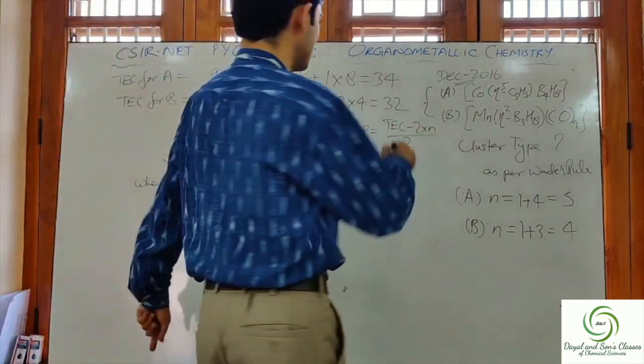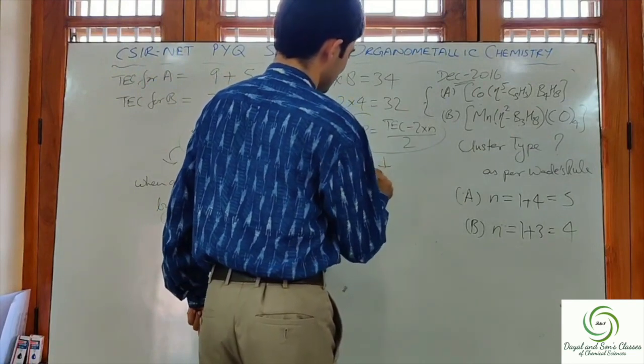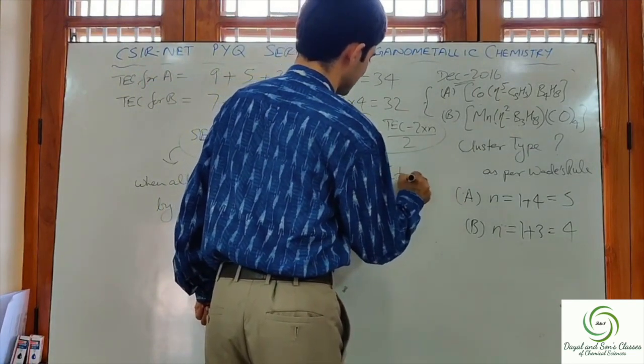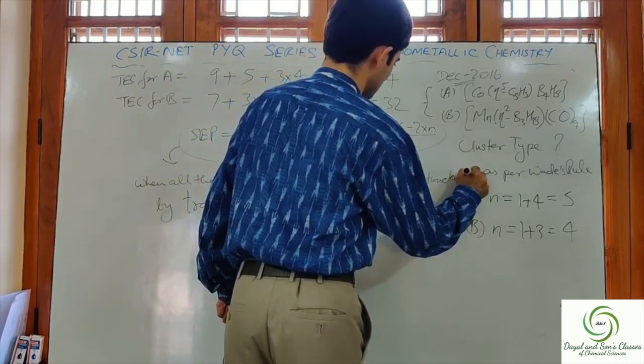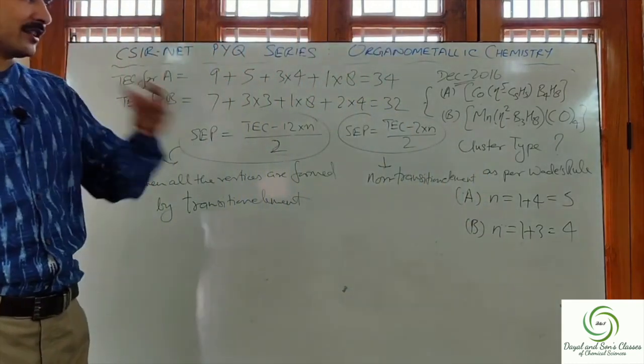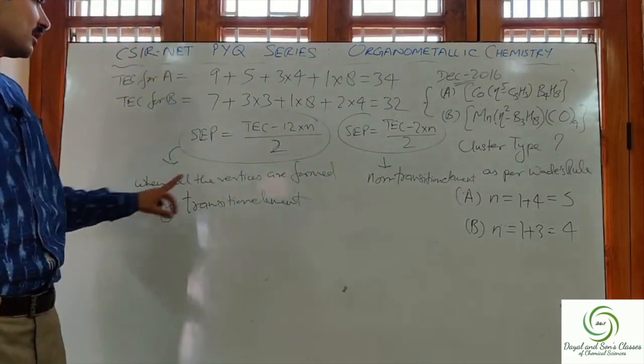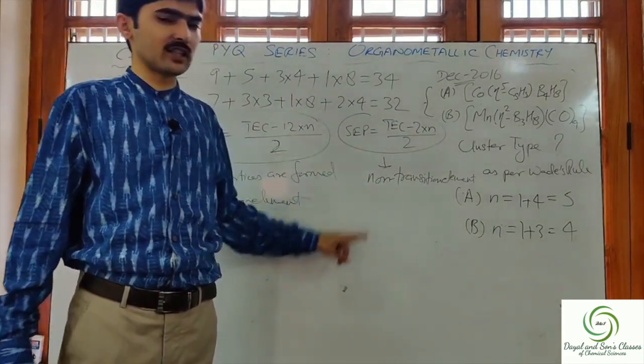And this formula is used in case of non-transition elements, when all the vertices are formed by only the non-transition element.